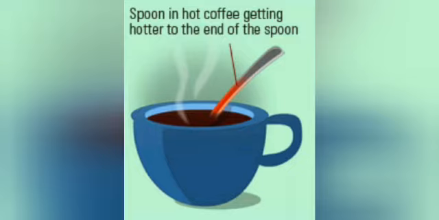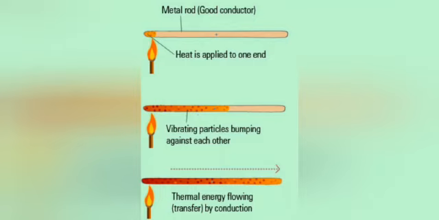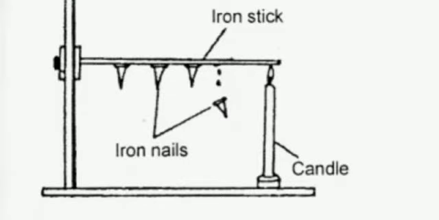So we can say conduction is the process of transfer of heat energy in solids from one molecule to another without the actual movement of the molecules. Okay. Children, read activity 3 to understand how in metals or solids heat is transferred from one molecule to another without the actual movement of the molecules.